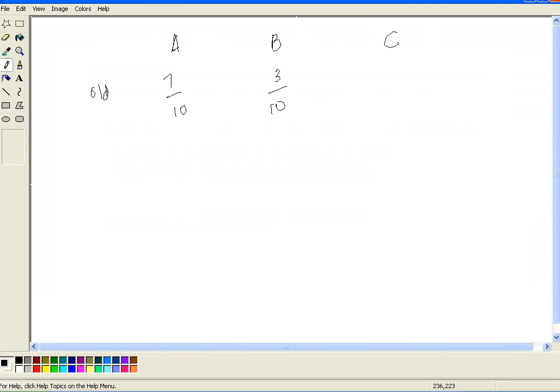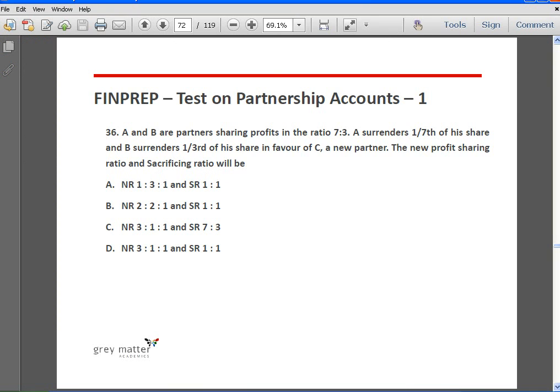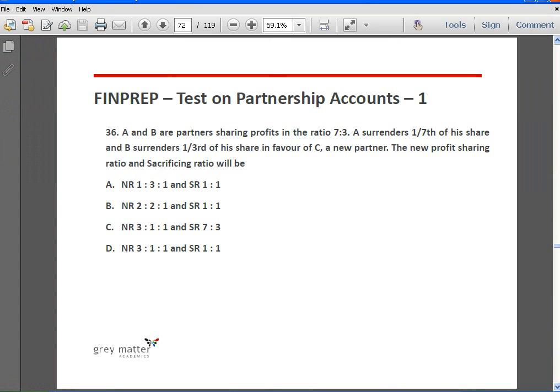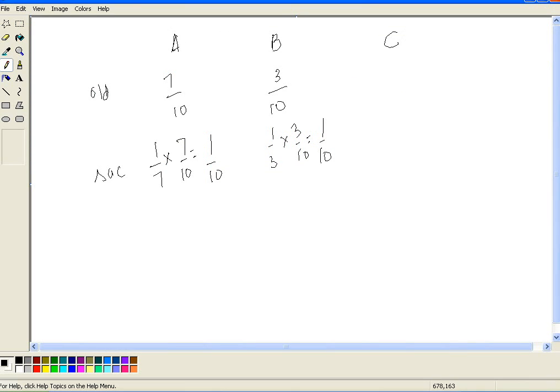So what is the sacrifice by A? It is 1 by 7 of 7 by 10, so the sacrifice by A is 1 by 10. What is B's sacrifice? It is 1 by 3 of 3 by 10. So B is also sacrificing 1 by 10, which means C is going to get 1 by 10 plus 1 by 10, which is 2 by 10.